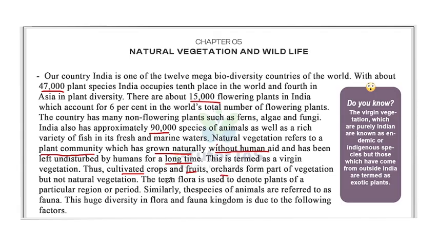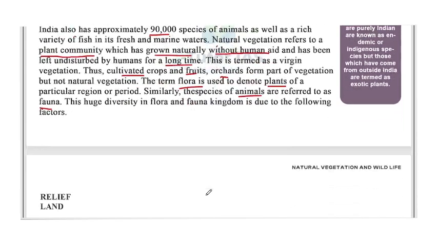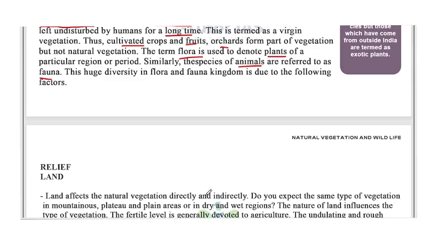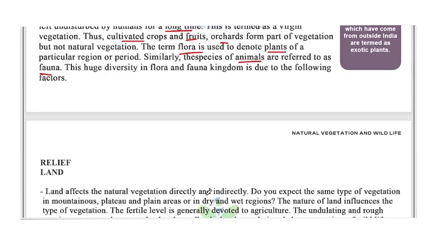The term flora is used to denote plants of a particular region or period. Similarly, the species of animals are referred to as fauna. So that's flora and fauna. Flora means plants and fauna means animals. This huge diversity in the flora and fauna kingdom is due to the following factors. So let's check the factors which help the diversity of our land.